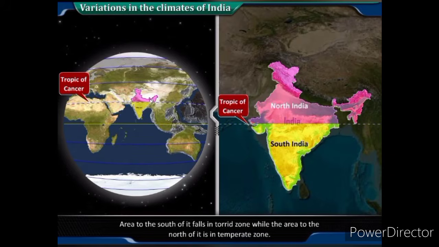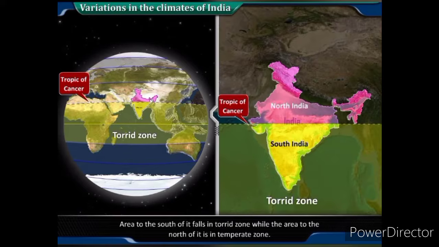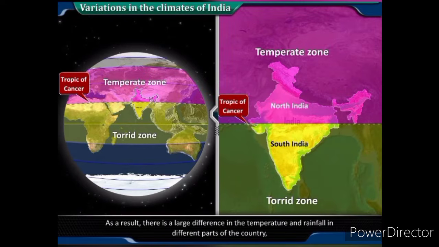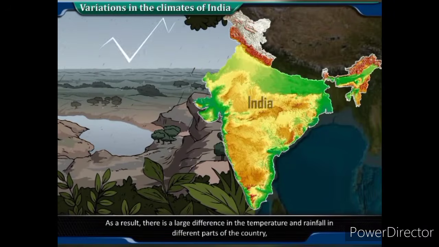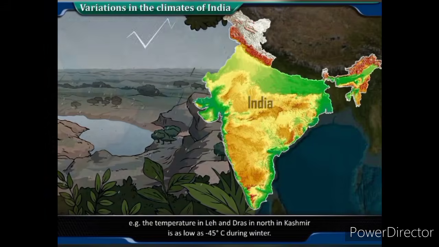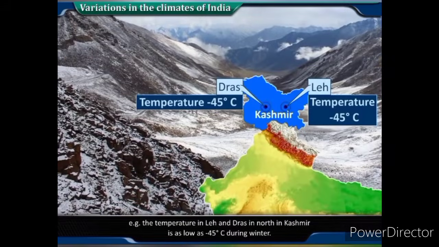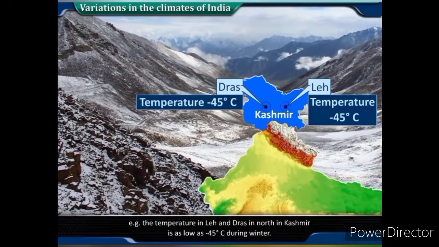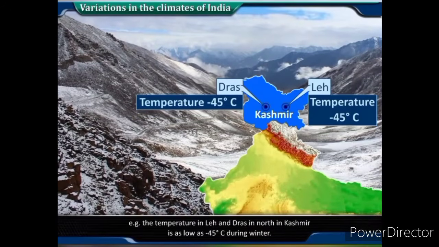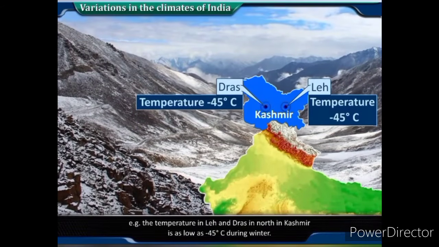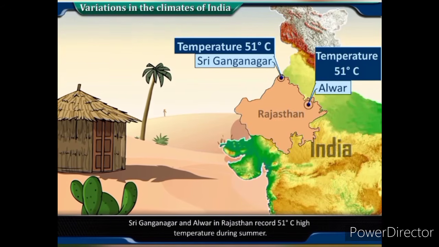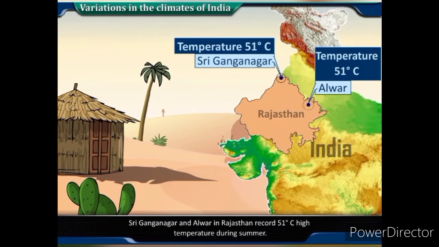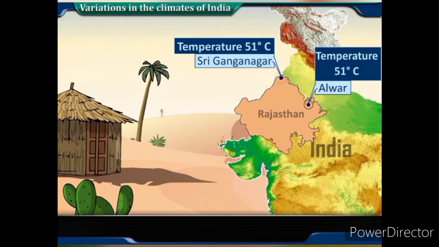Area to the south of it falls in torrid zone, while the area to the north of it is in temperate zone. As a result, there is a large difference in the temperature and rainfall in different parts of the country. Example, the temperature in Leh and Dras in north in Kashmir is as low as -45 degrees Celsius during winter. Sri Ganganagar and Alwar in Rajasthan record 51 degrees Celsius high temperature during summer.